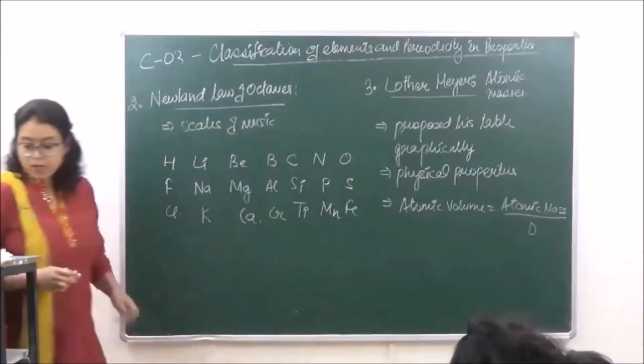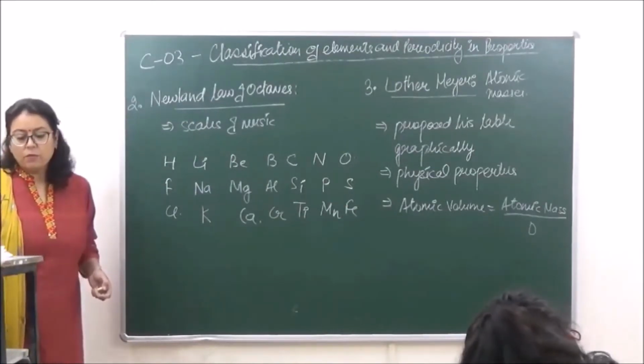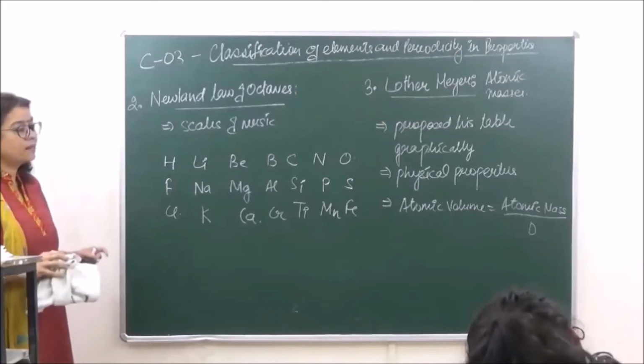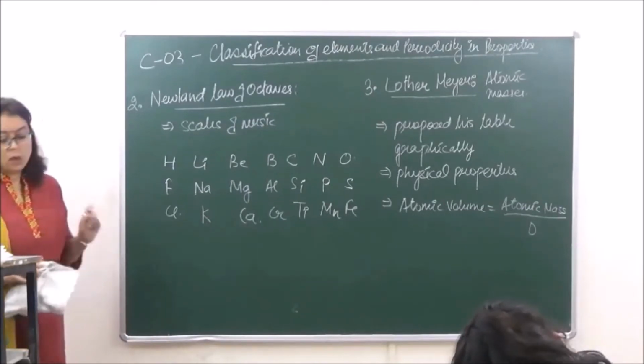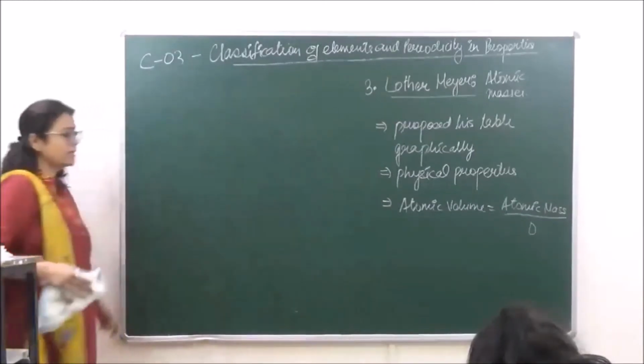Right? So depending upon this, he gave a graphical representation to us, plotting the graph between atomic volume of the elements with that of the atomic masses. So let's have a look at his graph.